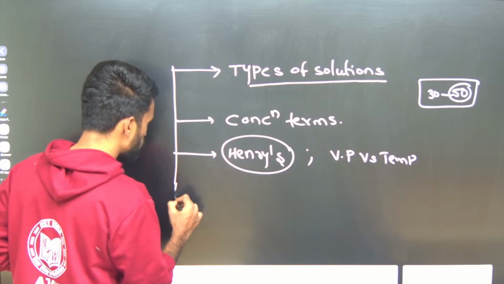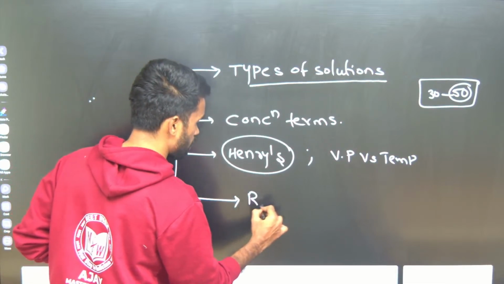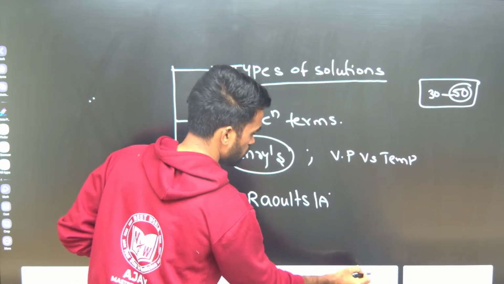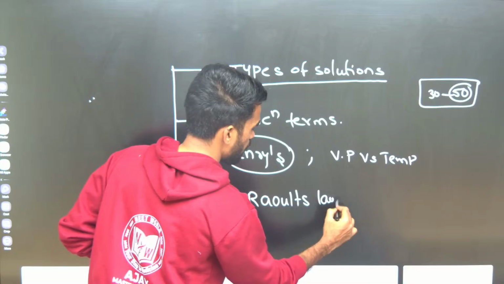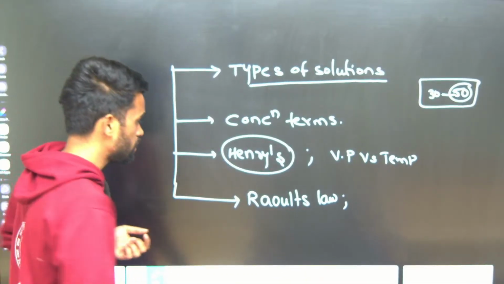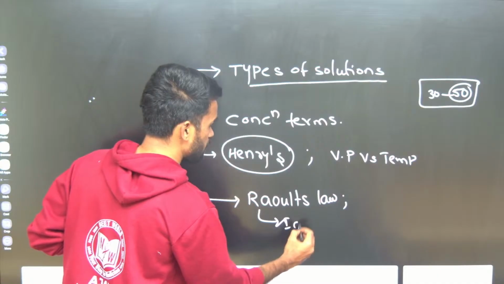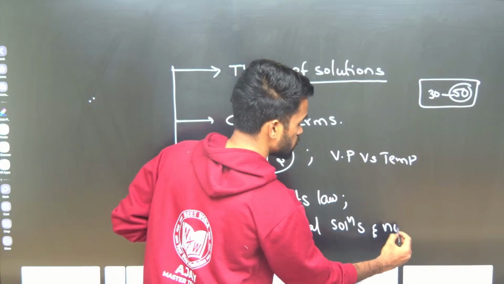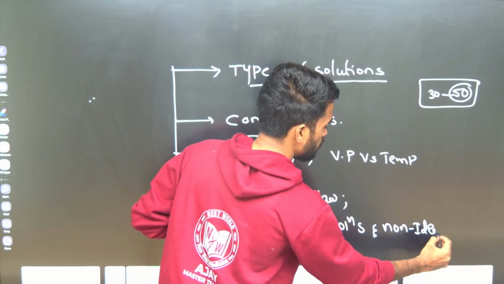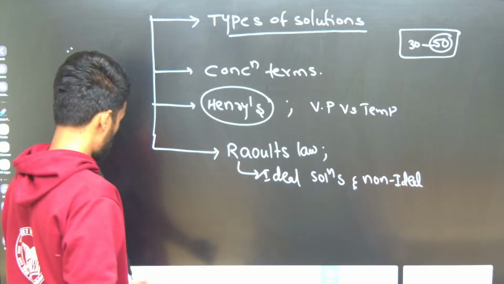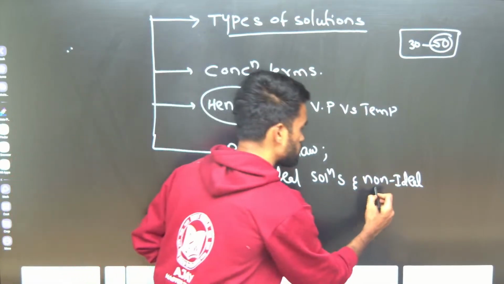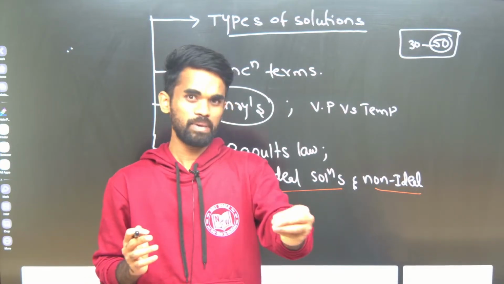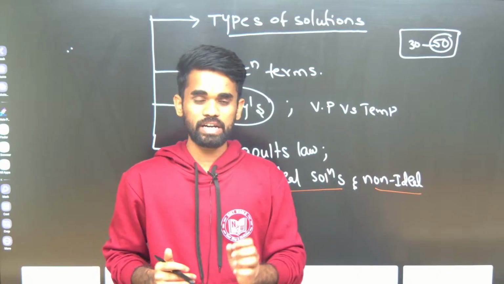After that we need to discuss Raoult's law, and after Raoult's law you need to know about ideal solutions and non-ideal solutions, and the examples of each. Very important: they will give simple examples and ask us to identify them.